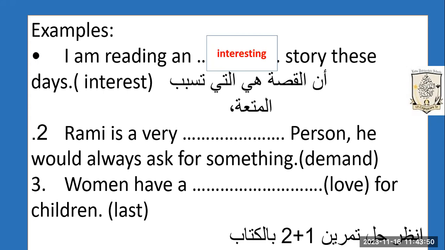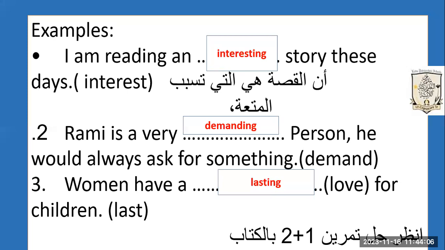Rami is a very demanding person. He would always ask for something. Okay, and number 3. Women have a lasting love for children. Lasting love for children. Screenshot, everybody, please.